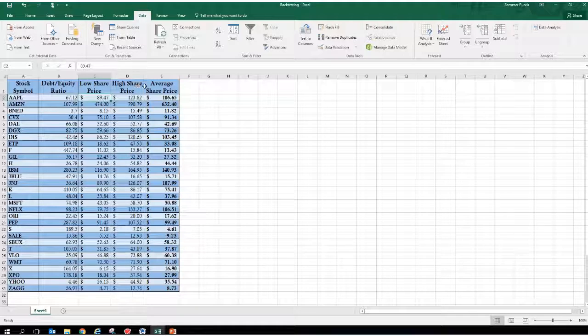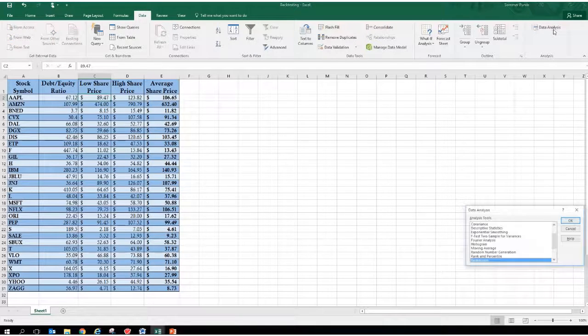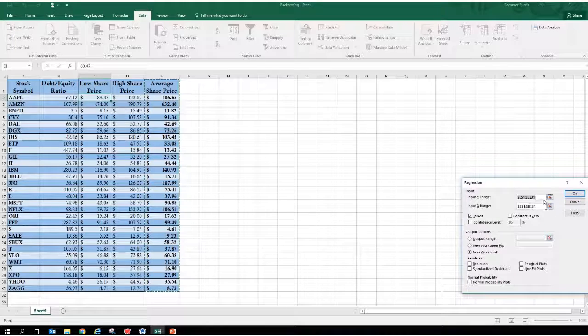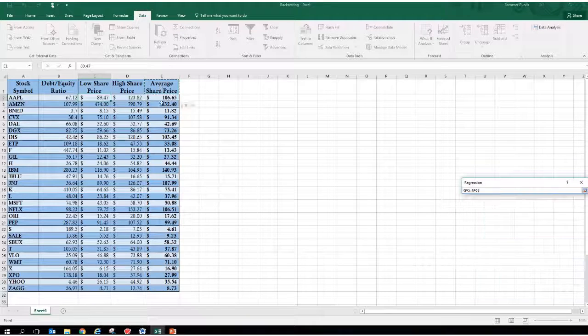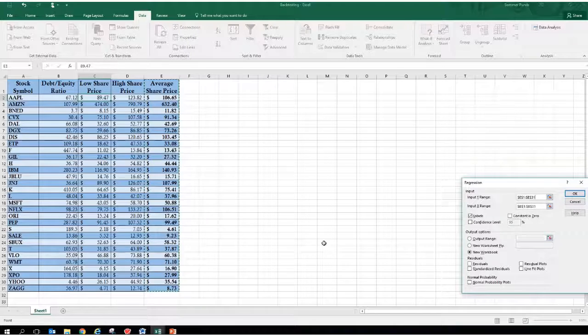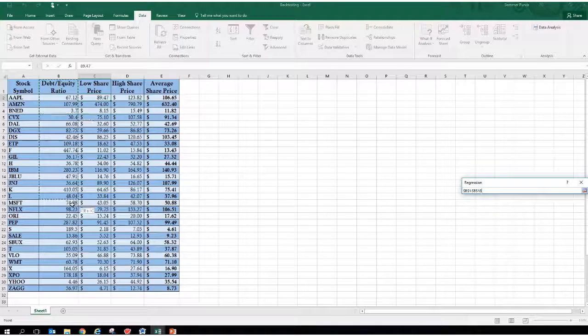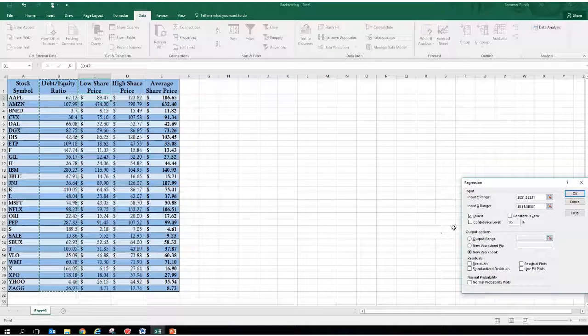For the regression, we're going to run Data Analysis, Regression. The first thing that we're going to input is our Y variable, which is our dependent variable. In this case, the dependent variable that we're going to choose is our average share price. Then we're going to input our X variable, which is our independent variable, the debt to equity ratio.